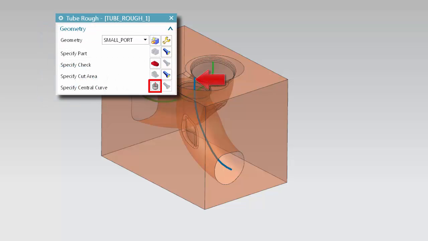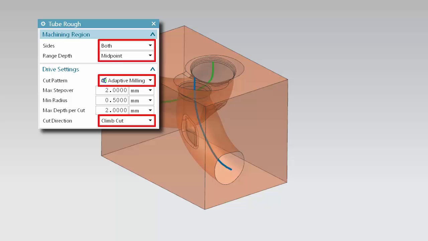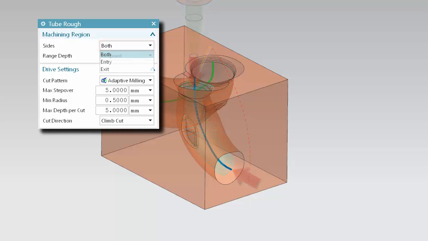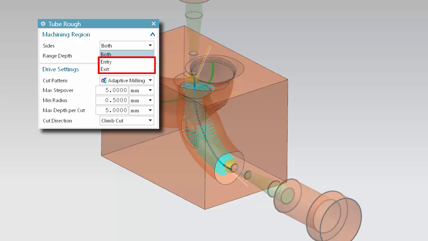The end of the central curve you select determines the start point of the tool path. The machining region and drive settings parameters are set by default to the most frequently used options. When sides is set to both, the tool path cuts to the specified range depth from each end of the port. When set to entry or exit, the tool path will cut to the specified range depth from one end or the other.